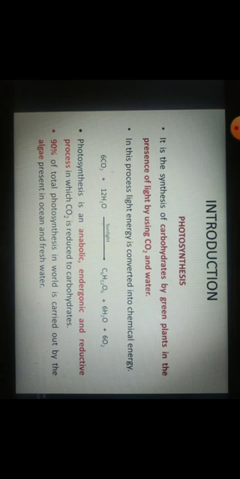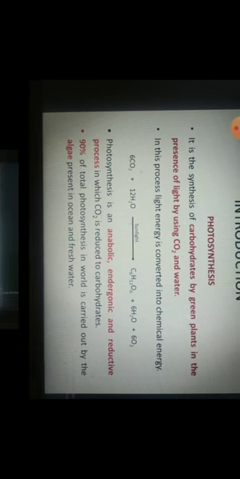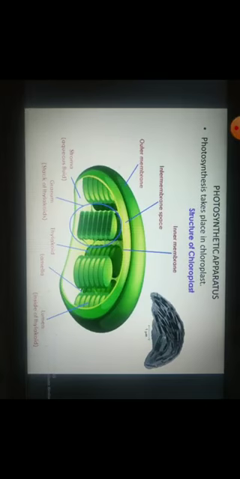90% of total photosynthesis is carried out by algae. The algae present in freshwater and oceans, marine algae and freshwater algae, carry out 90% of the photosynthesis. Now, the photosynthetic apparatus, the site for photosynthesis.